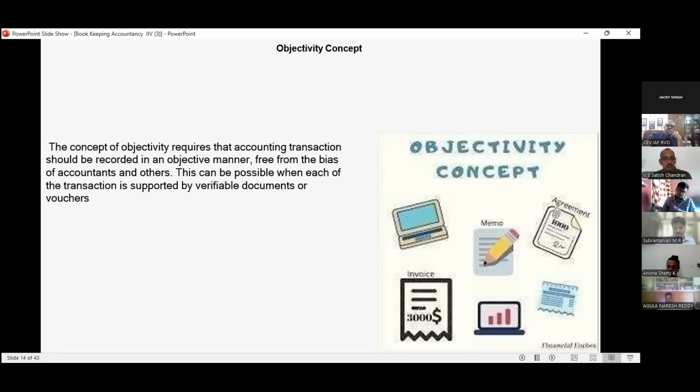Sir, from where will we get the document or voucher? Sir, when we purchase, we receive the invoice, and when we are selling anything, we issue the sale invoice. From the basis of the invoice, we prepare the verifiable document or voucher. Sir, who will verify the objectivity concept? The auditor. See, when we do the audit, what do we require? We require the supporting paper. And if you have a supporting paper, then it will be assumed that all the transactions recorded are free from the bias of the accountant and the others.